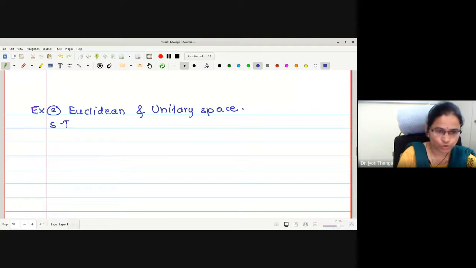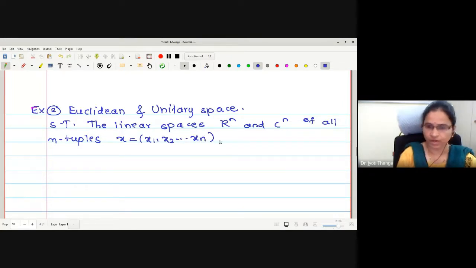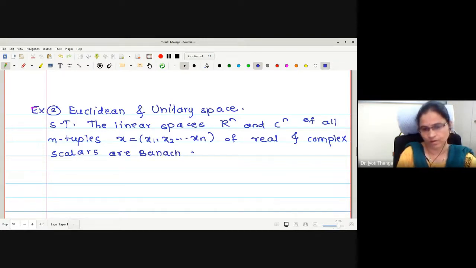What are we asked to prove? Show that the linear spaces Rn and Cn of all n-tuples x, x1, x2 to xn, say, of real and complex scalars, are Banach spaces under the norm.